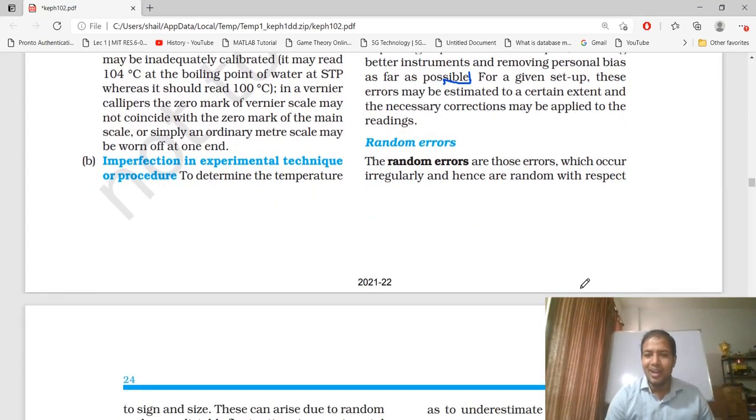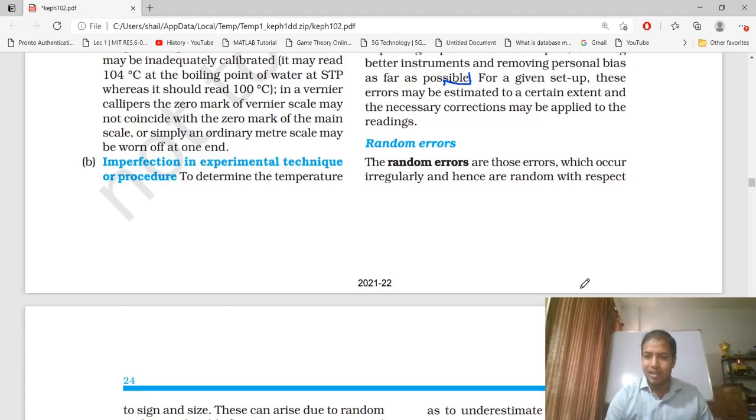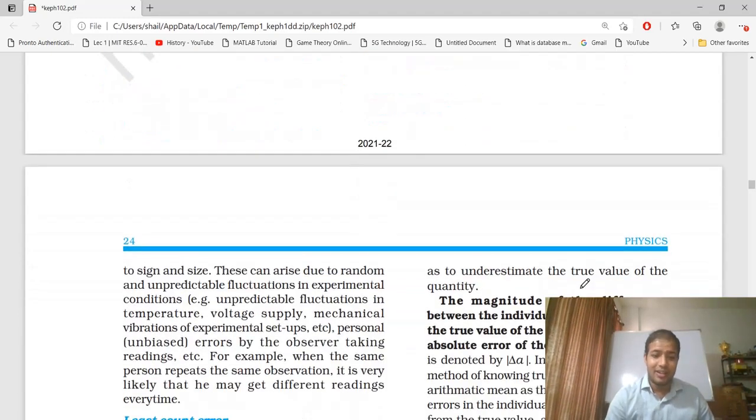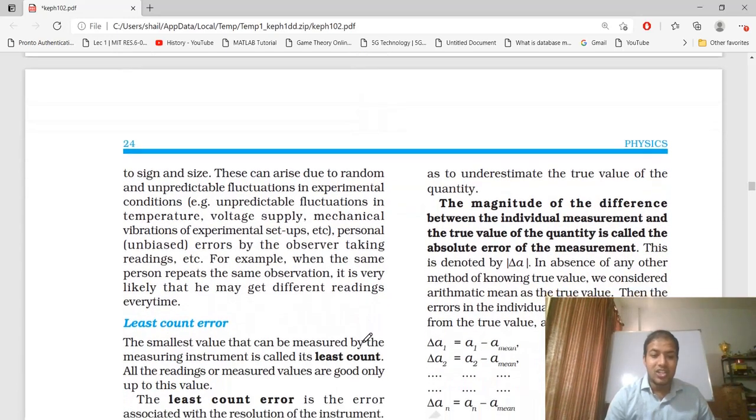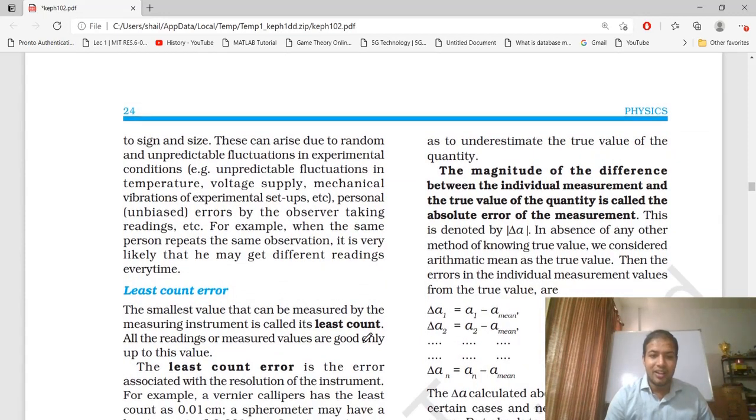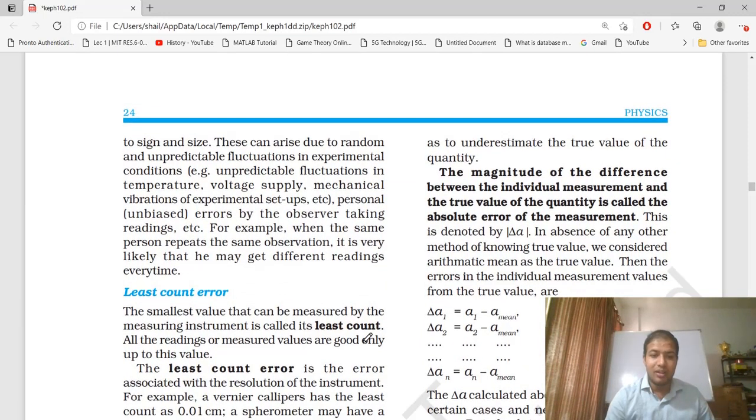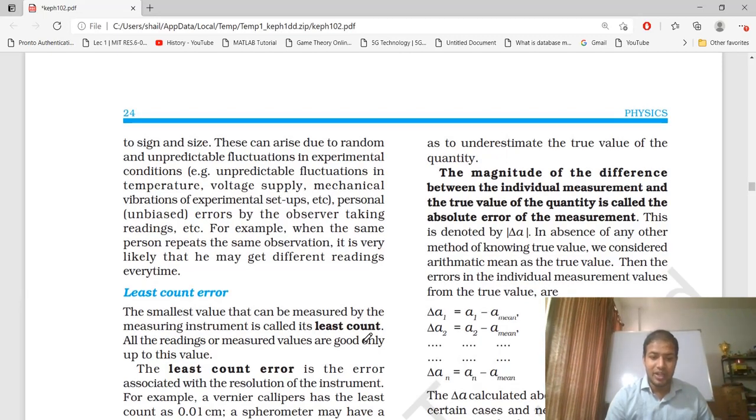Random errors. The random errors are those errors which occur irregularly and hence are random with respect to sign and size. These can arise due to random and unpredictable fluctuations in experimental conditions. Examples: unpredictable fluctuation in temperature, voltage supply, mechanical vibration of experimental setups, etc. Also personal unbiased errors by the observer taking readings. For example, when the same person repeats the same observation, it is very likely that he may get different readings.